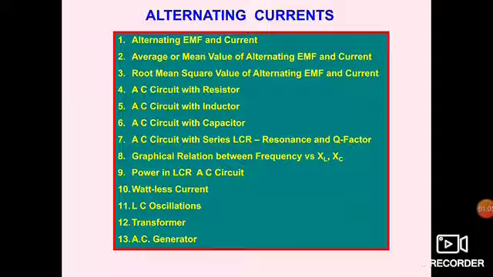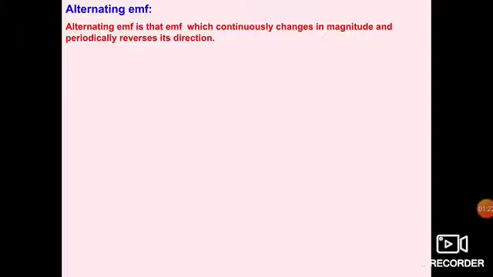The phenomenon of the AC generator is based on Fleming's right hand rule, which we have studied in magnetism or magnetic effect of current. So first we start with alternating EMF. So what is alternating EMF? We have to study this first.